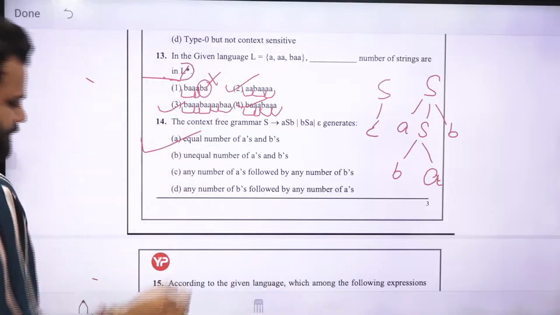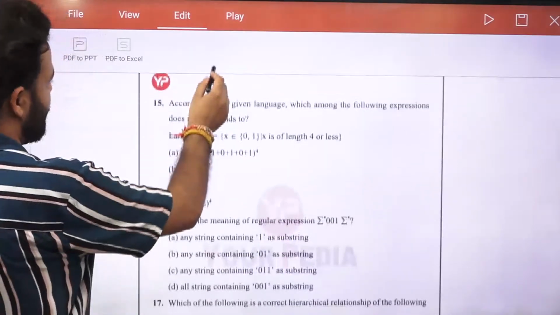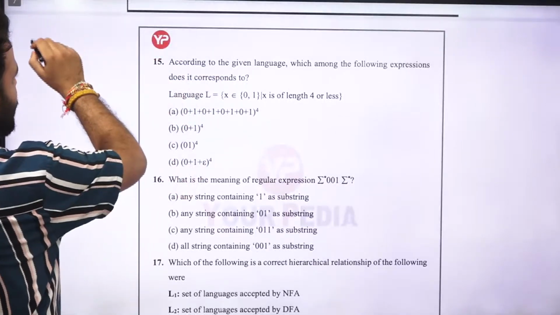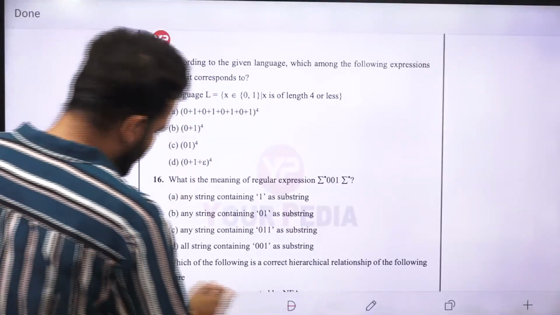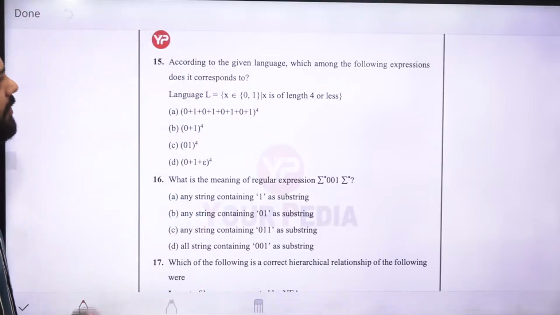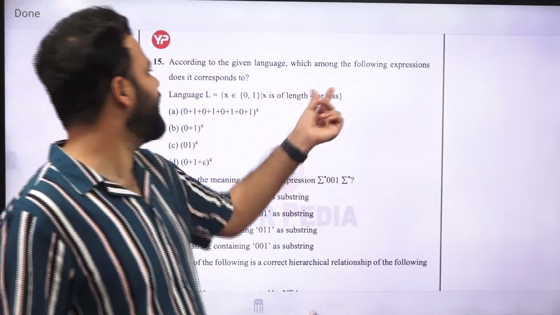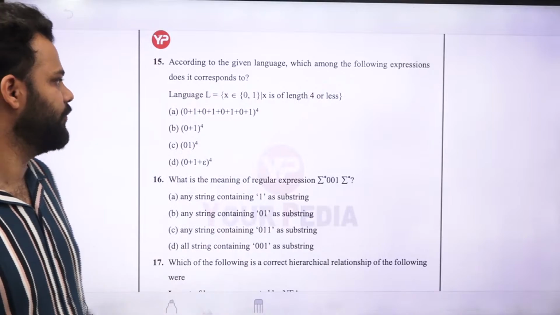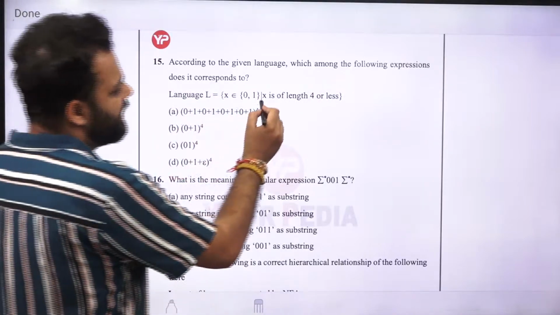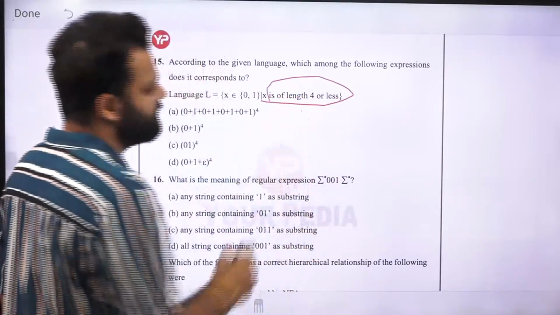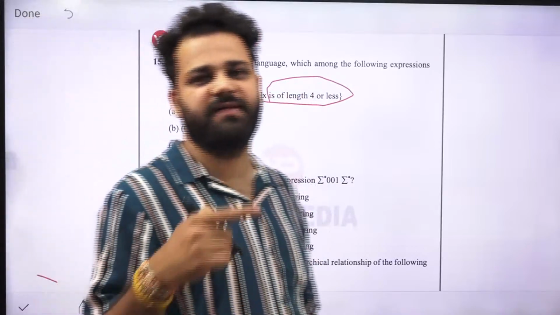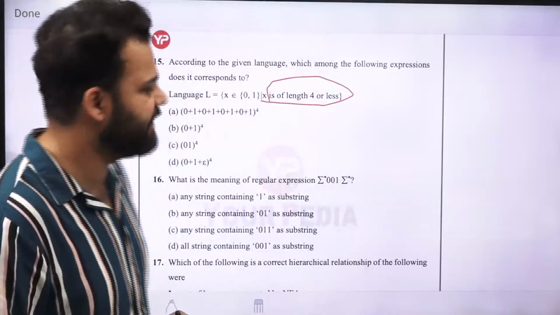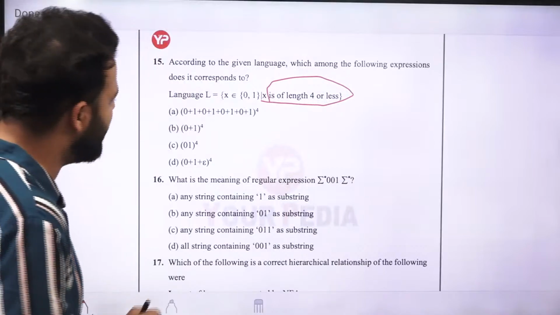Now the next is the 15th question. According to the given language, which of the following expressions corresponds to it? The language is that x has length 4 or less. So x can have length 0, 1, 2, 3 and 4.